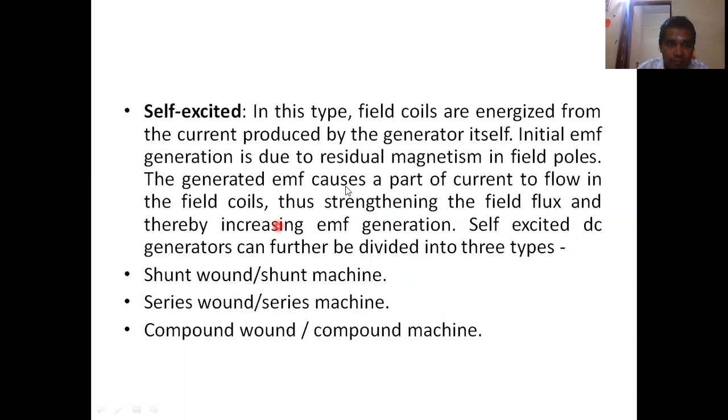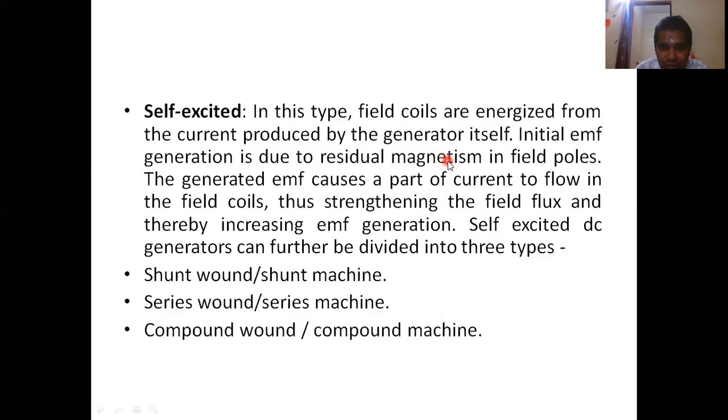And come to the self-excitation. In this type, field coils are energized from the current produced by the generator itself. It means that initially EMF is generated due to the residual magnetism in the field poles. You have to keep in mind residual magnetism. Residual magnetism means that in the magnetic material we are using in the machine, once it is energized, a small amount of magnetic field will always be present. That is called residual magnetism.